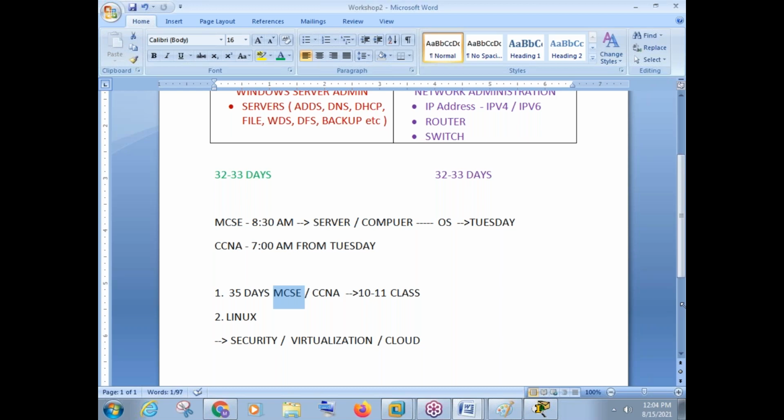MCSE is easier to understand and easier to practice. Because it is graphical, people feel more comfortable there. But there is no logic here, maybe no compulsion. I should not say logic, there is no compulsion. You can simply go with CCNA also, you can learn. But if the question is which one is easier, suppose someone is from a non-technical background, for that person it is better to go with MCSE first and then CCNA.